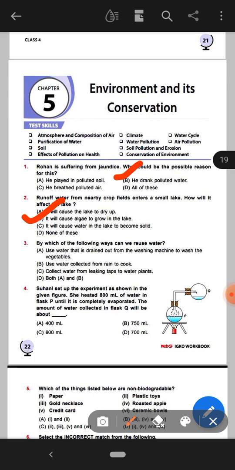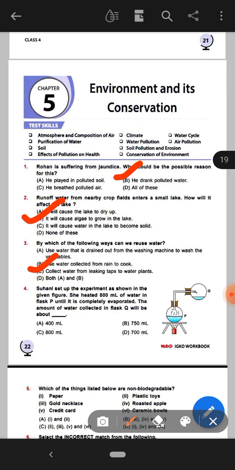Next, by which of the following ways can we reuse water? There are 4 options. A: use water that is drained out from the washing machine to wash the vegetables. B: use water collected from rain to cook. C: collect water from leaking taps to water plants. And D: both A and B. Here the right answer is option C, that is collect water from leaking taps to water plants.